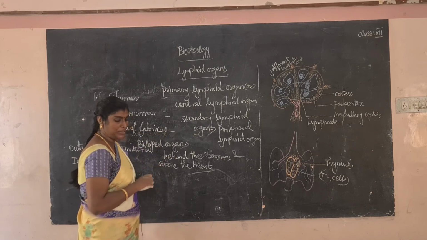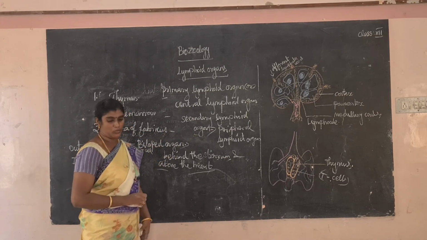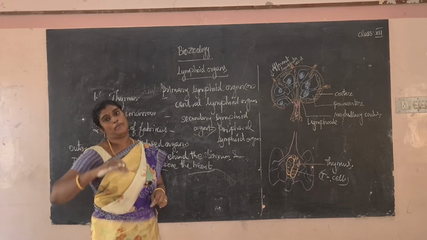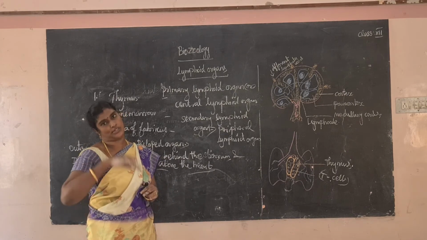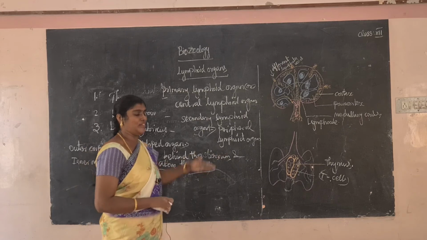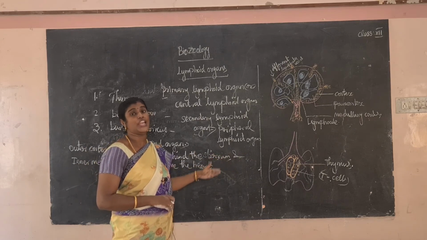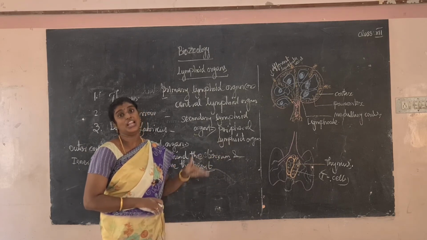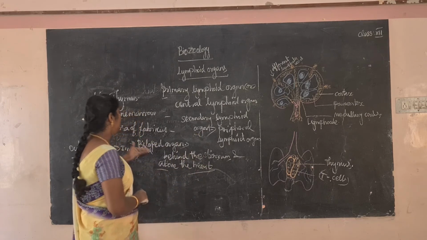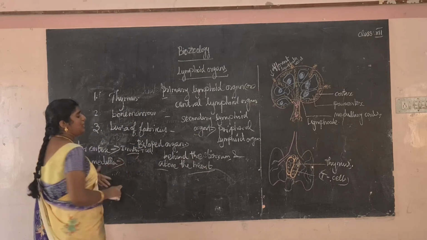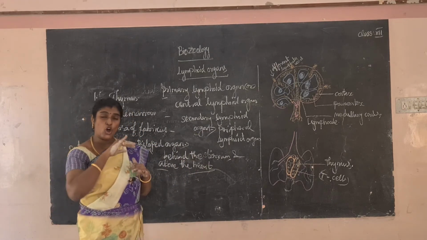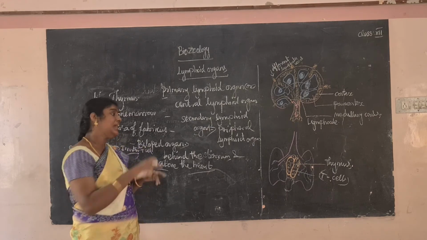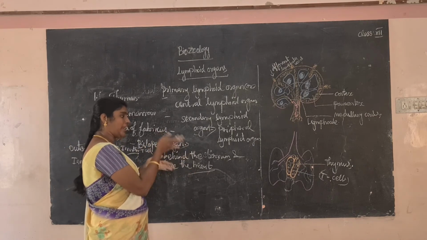Okay, the thymus is most active, maximally active in the pre-adolescent period. This region is very important, involved in the immunological response. What is thymus? Where is it located? The thymus is a bilobed structure, behind the sternum and above the heart.